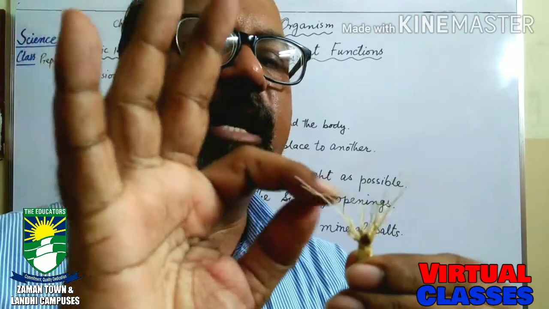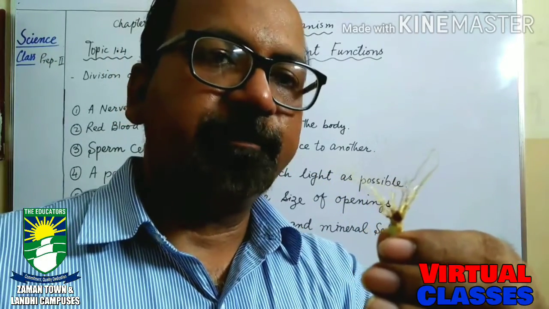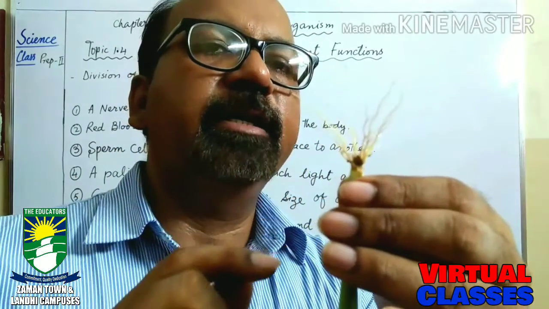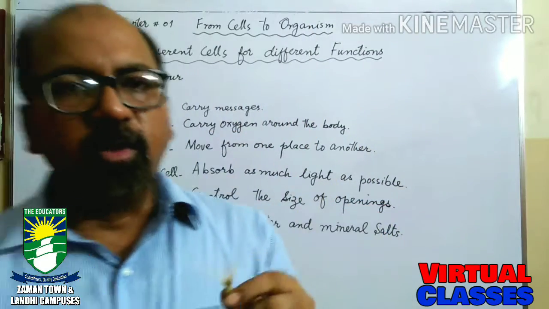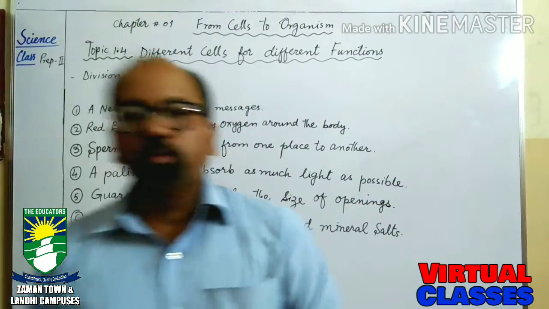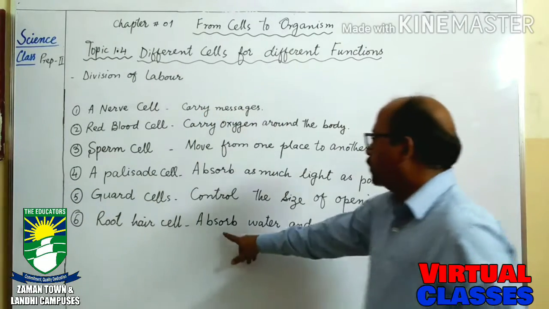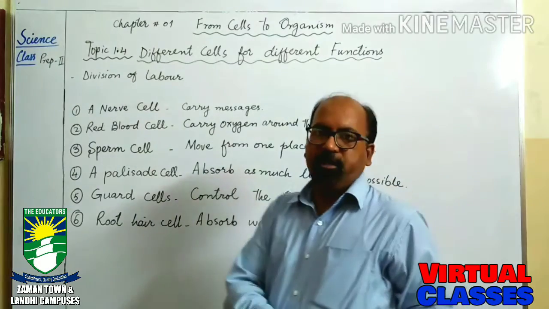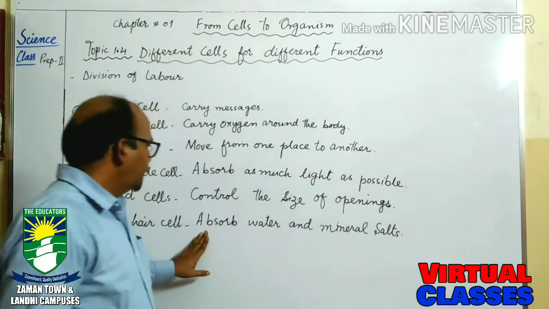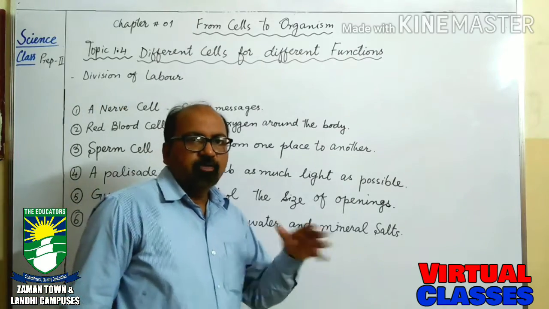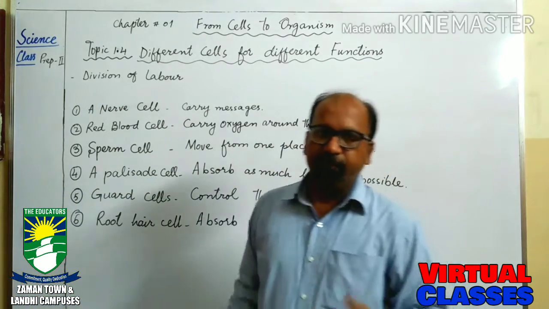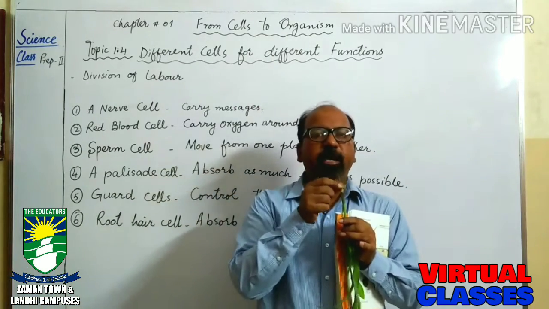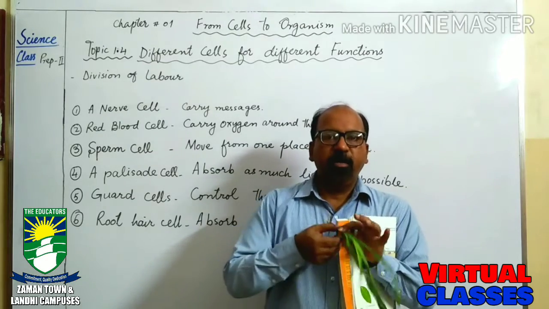These small hair-like projections are called root hair cells. The function of the root hair cell is to absorb water and mineral salts. So they are responsible for the provision of water and minerals. From where do they get water and minerals? These roots absorb water and minerals from the soil.